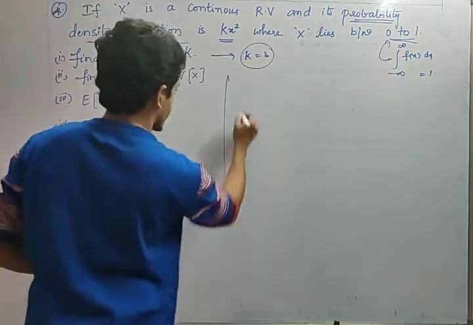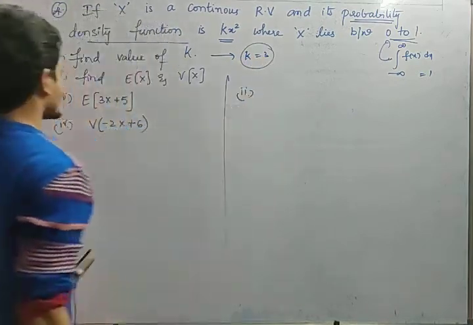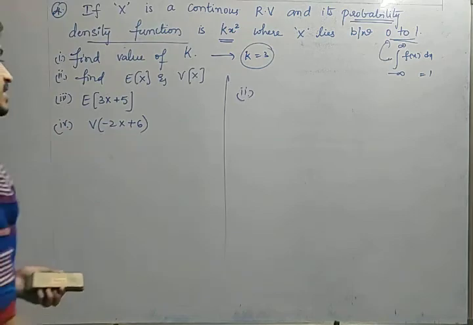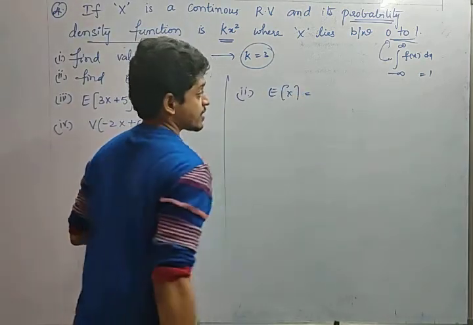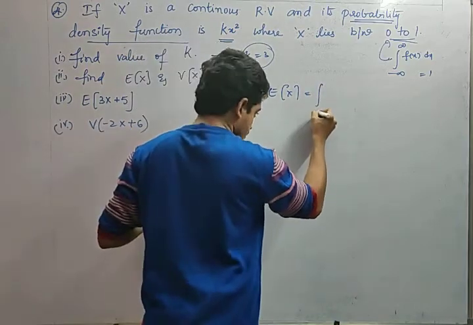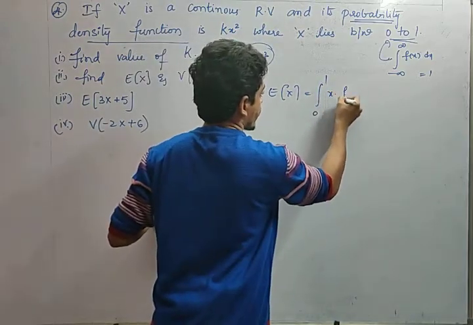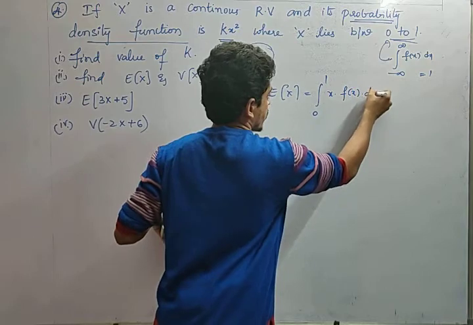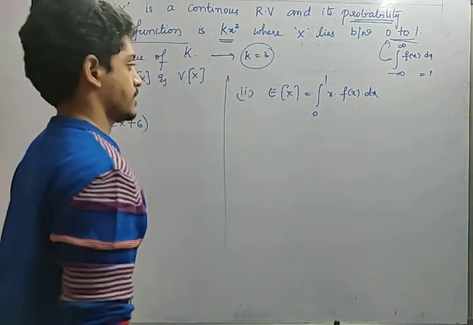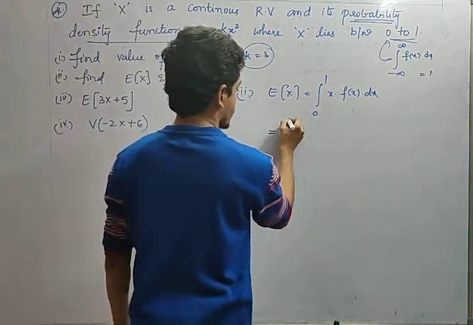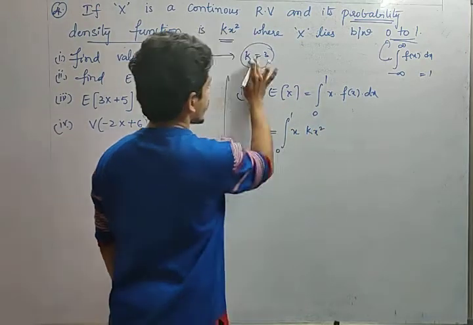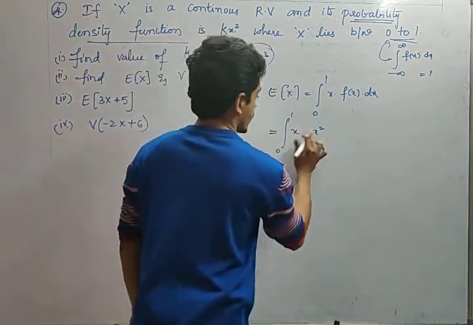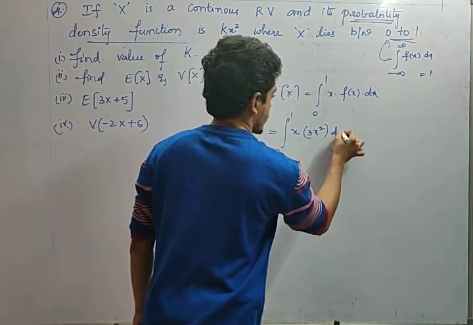Now let us see the second one in detail. So what is the expectation of x and variance of x? The expectation of x formula in a continuous distribution is integral 0 to 1 of x into f of x. Yes or no? Is this the mean formula? Yes. Now, what is the value of expectation here? Integral 0 to 1 of x into kx square. What is the value of k, friends? 3, right? So 3 into x square into dx. Yes or no?